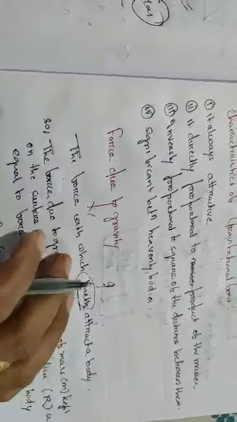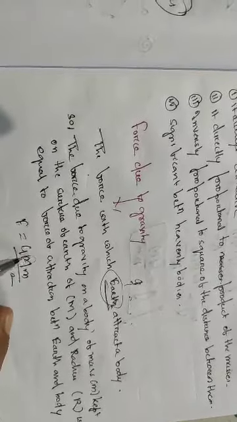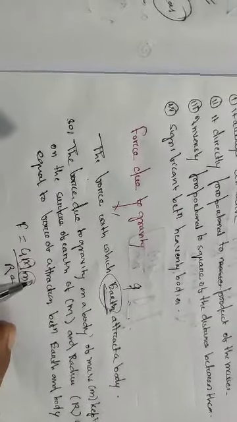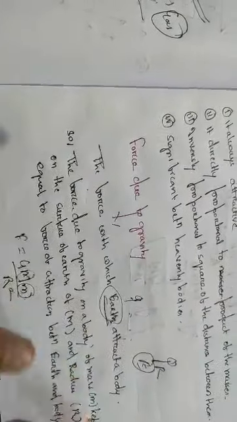Now we will move to the force of gravity. Force due to gravity means, suppose the earth is there and you are on the surface of the earth, the earth is applying force upon you. So F is equal to GMm, where this is the mass of the earth, this is your mass, divided by the distance between. Suppose this is the earth, students, this is you, the distance is r, so this is inversely proportional to r square. Clear? Okay.